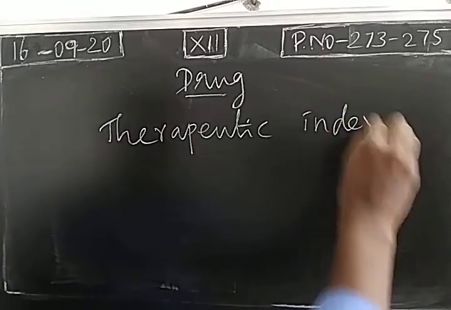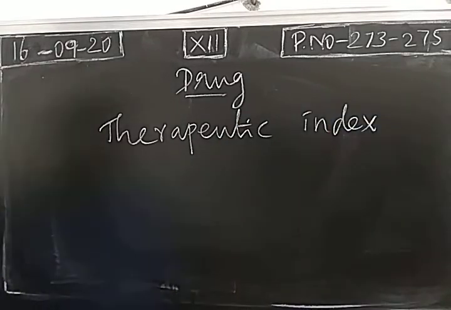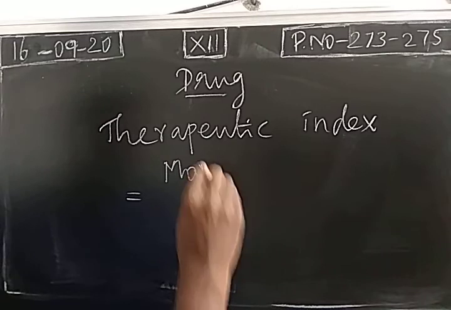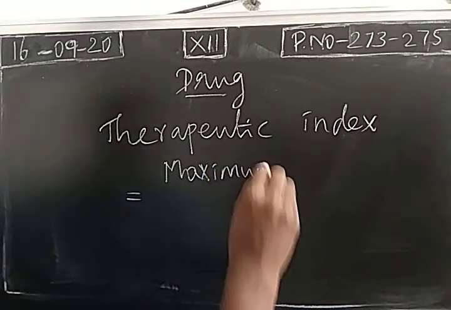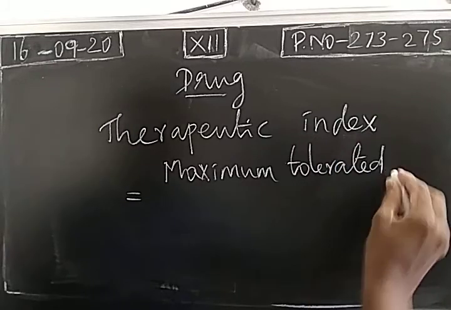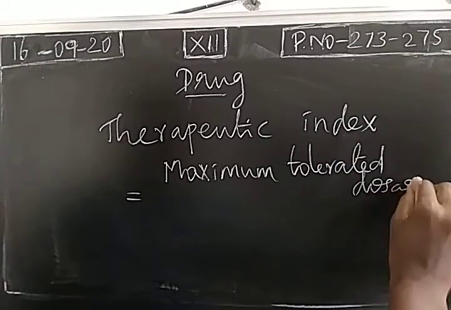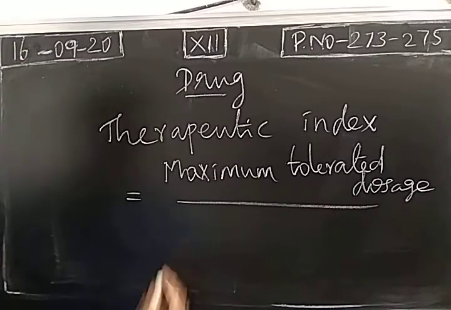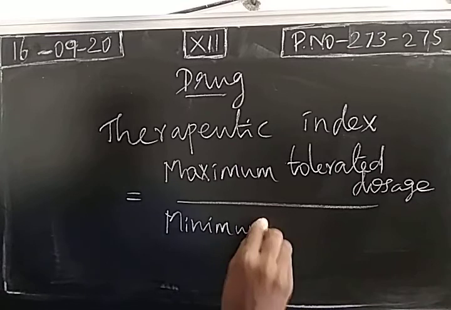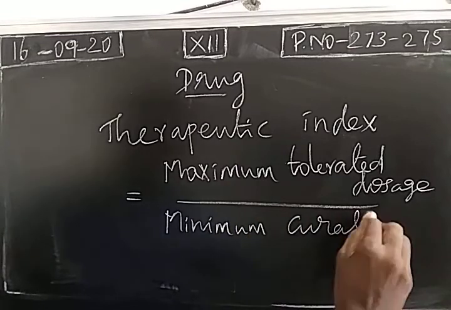Two more questions. What is the therapeutic index? It is nothing but the ratio of maximum tolerated dosage to the minimum curative dosage.